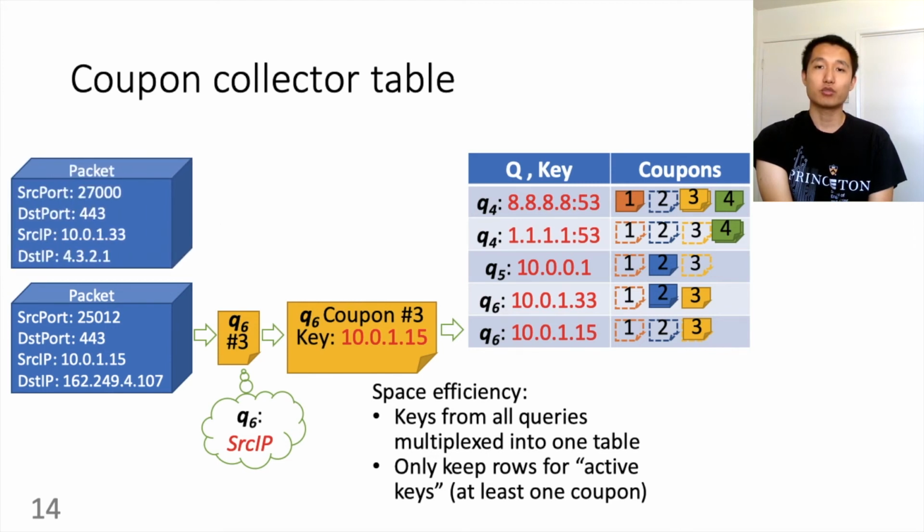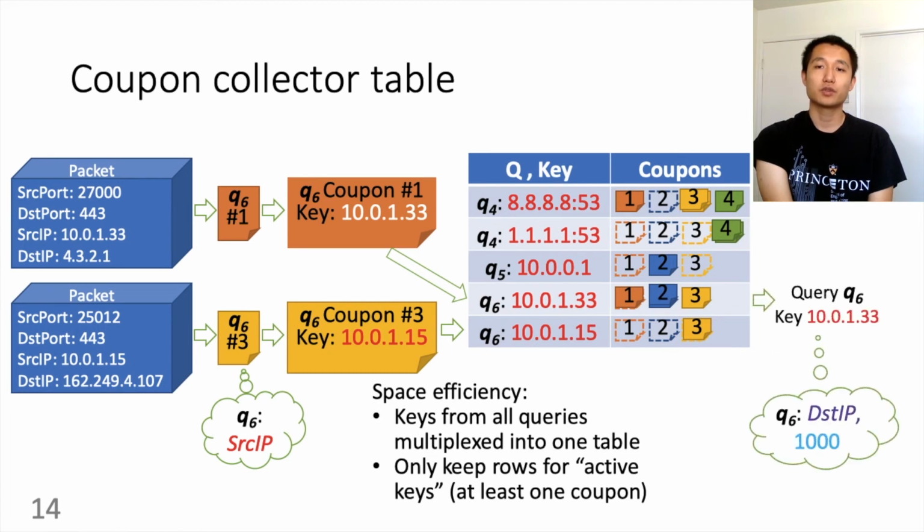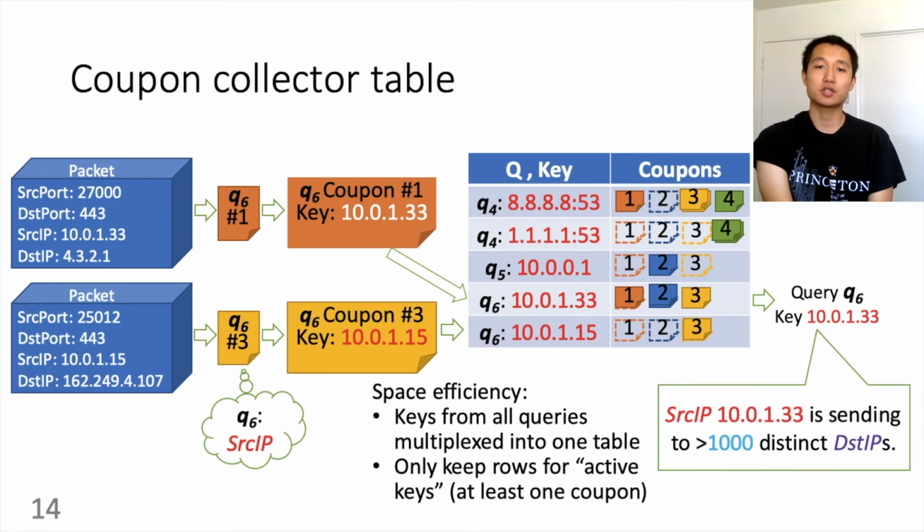For another packet, we map it to a coupon and similarly extract this query key. This time, there's already a row, so we simply add this coupon to the row. When we get all the coupons in this row, we raise an alert, and we again look at the query definition of Q6 to interpret this alert. So it's a worm alert, because this source IP is sending to approximately more than 1,000 different destination IPs. If a row never collects enough coupons, it's deleted after a timeout, so we minimize our memory space footprint.